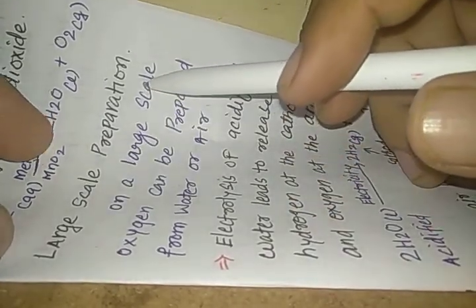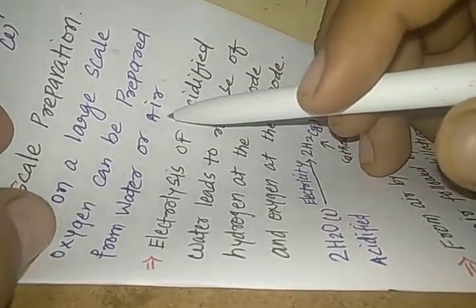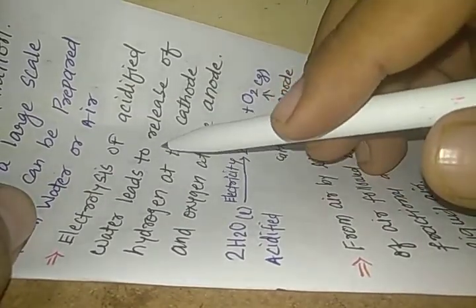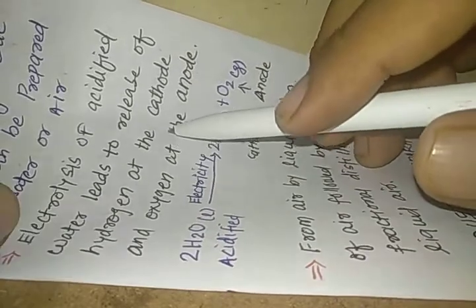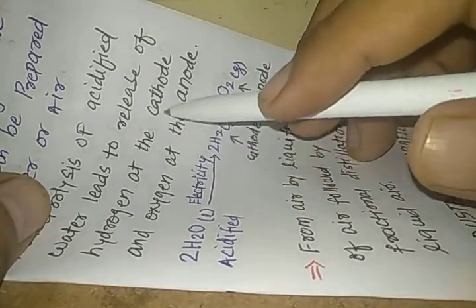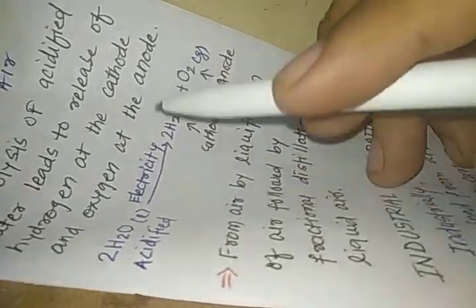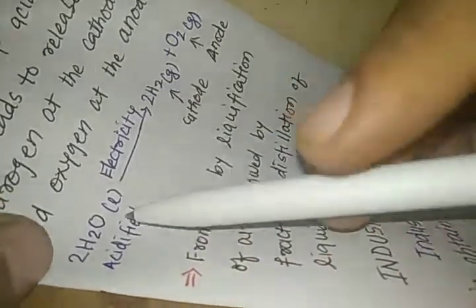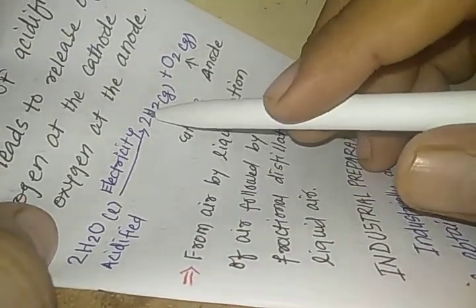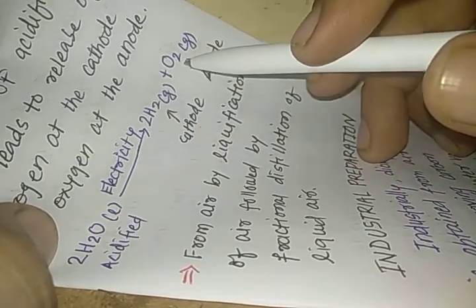Now we should study the large scale preparation. On a large scale, oxygen can be prepared from water or air. Electrolysis of acidified water leads to release of hydrogen at the cathode and oxygen at the anode. You can see here H2O, which is acidified, by passing electricity. At the cathode we get hydrogen gas, at the anode we get oxygen gas.